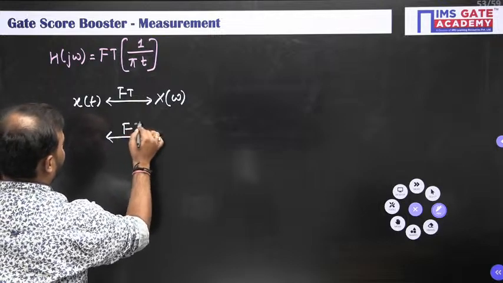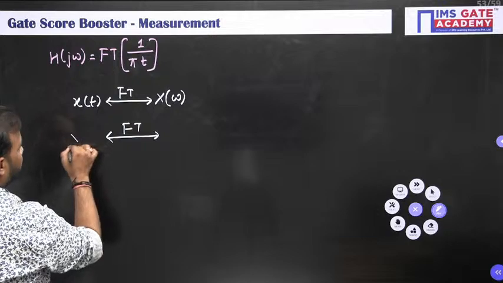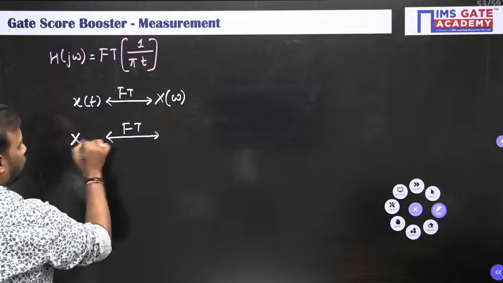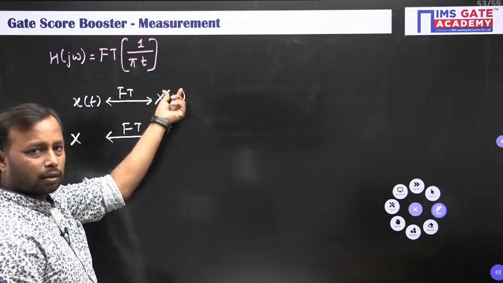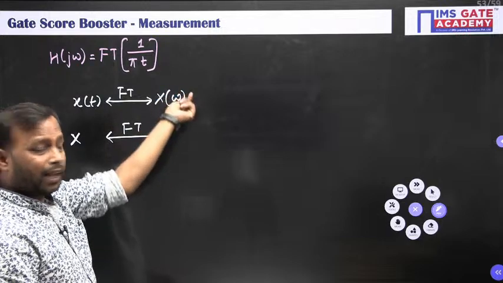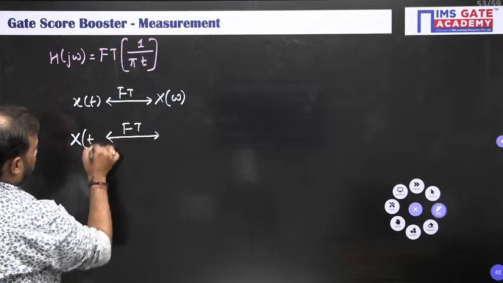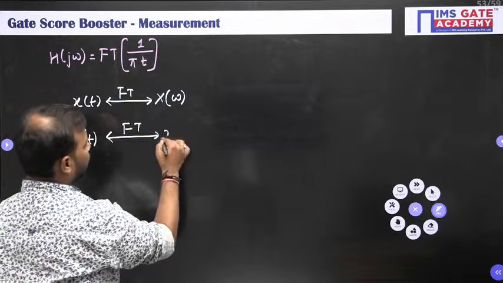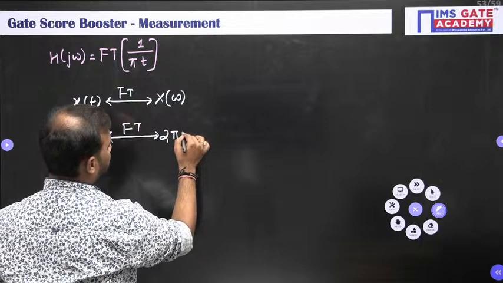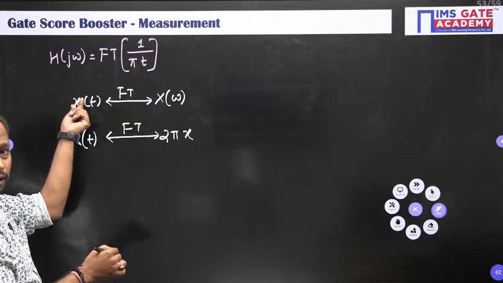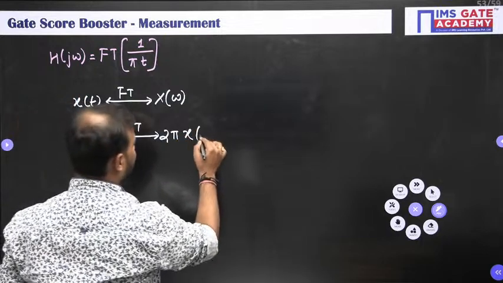Whatever function you are getting here, which is in omega, replace that omega with time. Then here you will get 2 pi small x, and here replace t with minus omega.